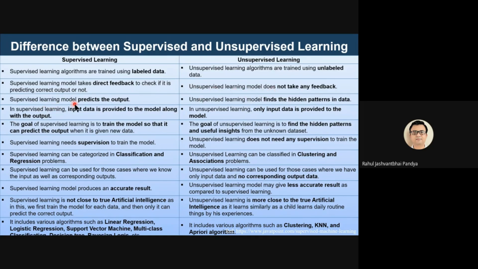A supervised machine learning model predicts the outcome, whereas an unsupervised machine learning algorithm tries to identify the patterns in the data. That's the major goal, and then it predicts the outcome by clustering into different groups. In supervised machine learning, the input data is provided to the model along with the output, right? As the labels, let's say, this is the input with 4 facets and it is known as a square.